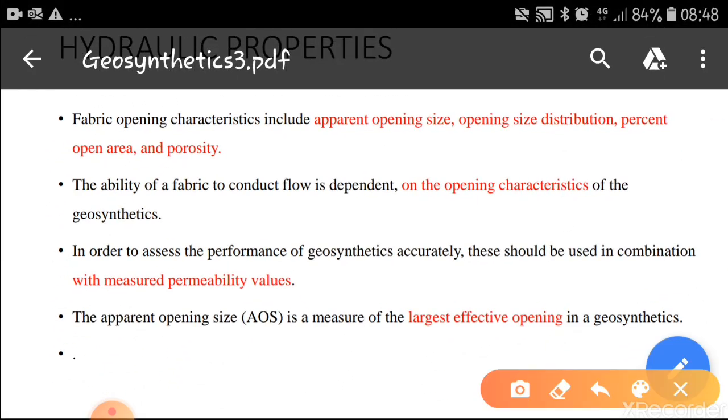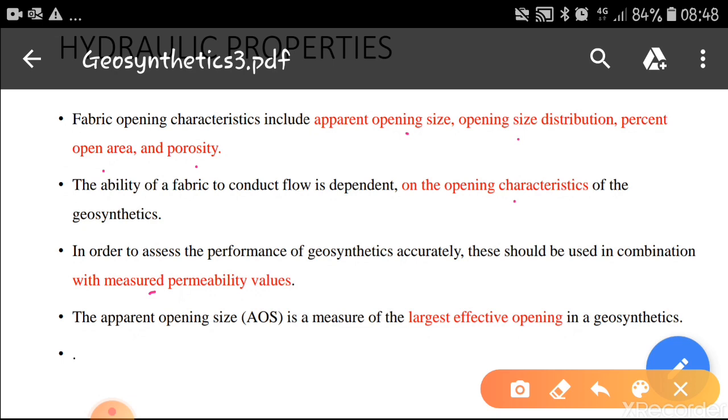Fabric opening characteristics include apparent opening size distribution, percentage opening area and porosity. These properties come under fabric opening characteristics. The ability of a fabric to conduct flow is dependent on the opening characteristics of the geosynthetics. So in order to assess the performance of geosynthetics accurately, these should be used in combination with measured permeability values. Whatever fabrics we are using, that should match with the permeability values of the soil.